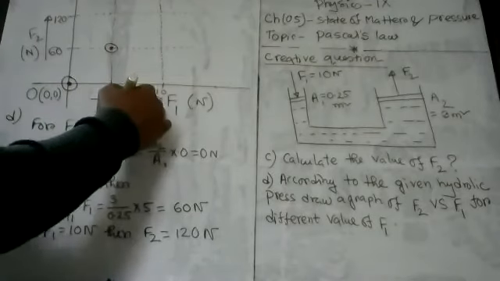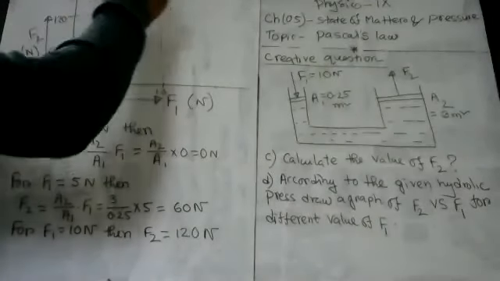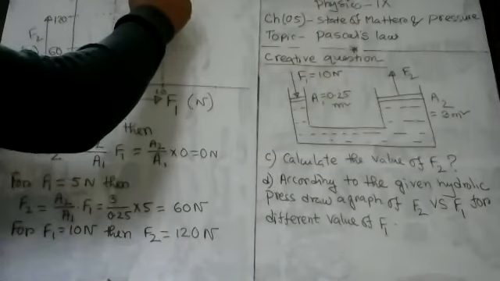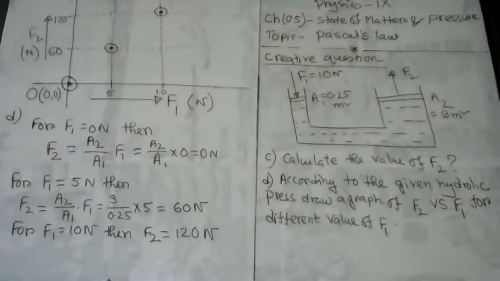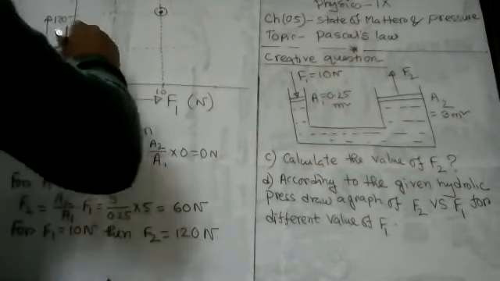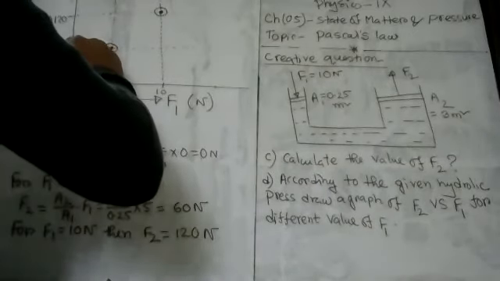So this is the third point. Now I'm going to draw a straight line. You see that these 3 points represent a straight line. So this is the shape of the graph.